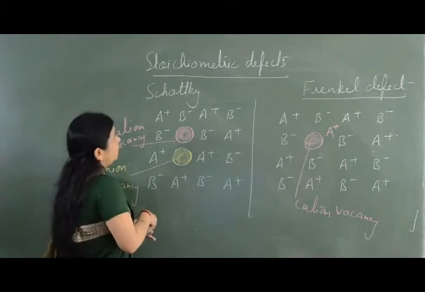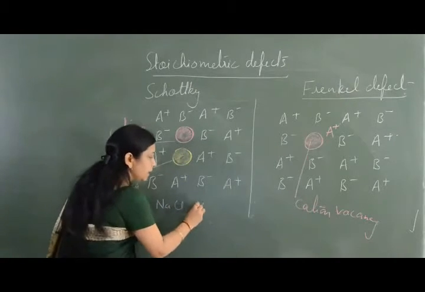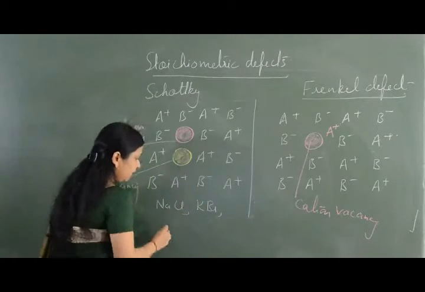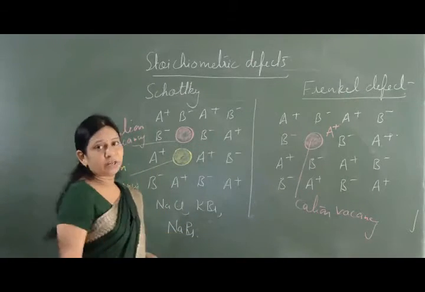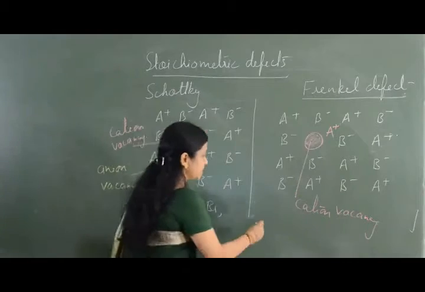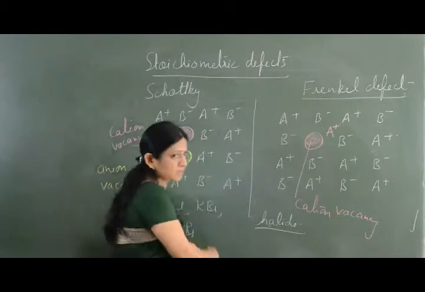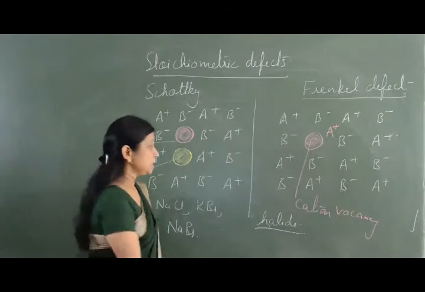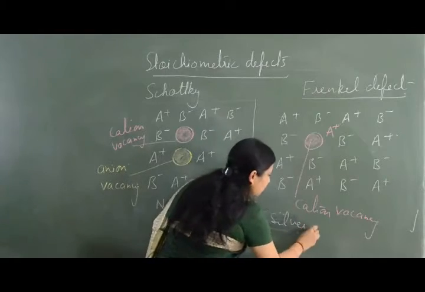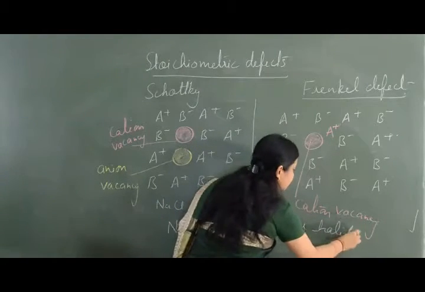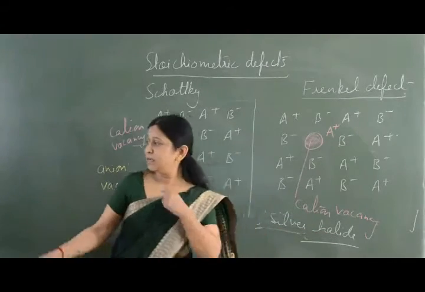Now, examples of Schottky defect are the NaCl crystal, KBr crystal, NaBr crystal. All these crystals give Schottky defect. Frenkel defect is given by silver halide crystals, because here the sizes of cation and anion are different.